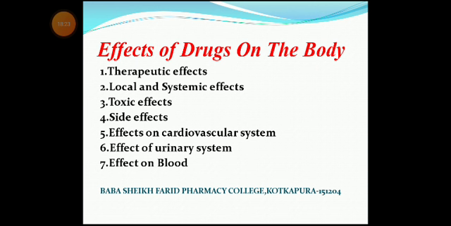Third, toxic effects. Fourth, side effects.